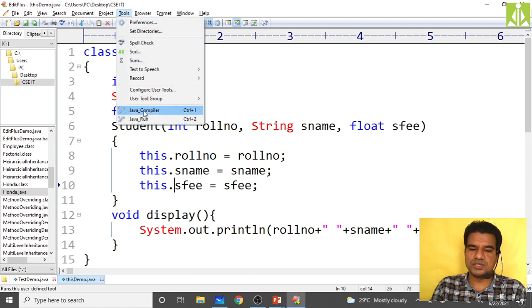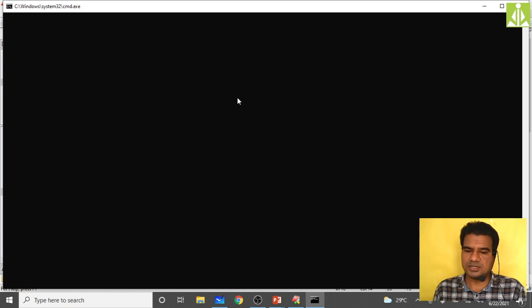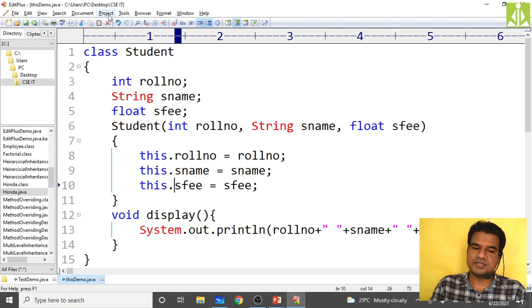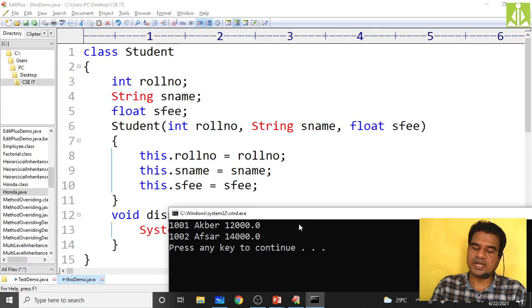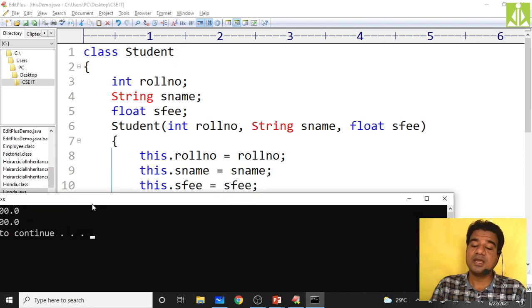Come to tools, compile it, successfully compiled. Just go here and run. Yes, without any issues you are getting the successful output. So this is representing the instance variables and this is representing the parameters.